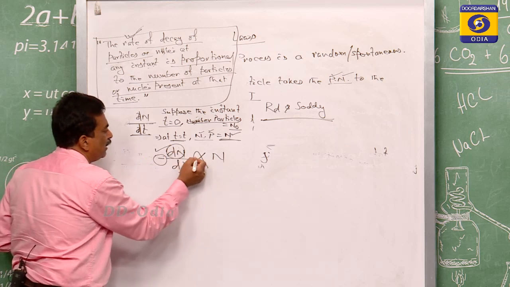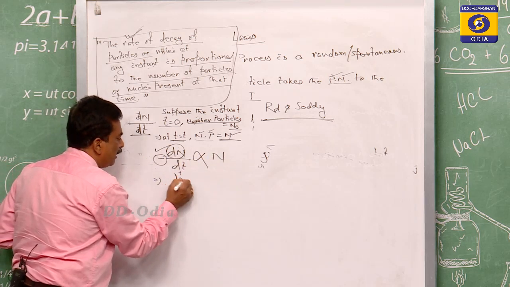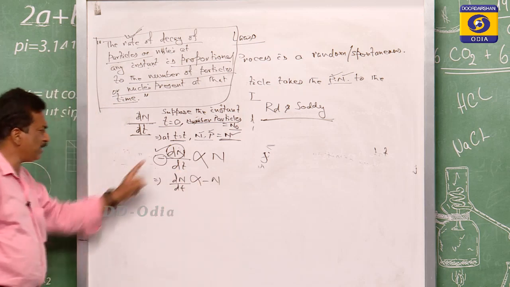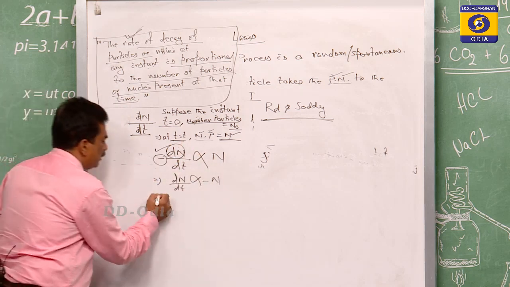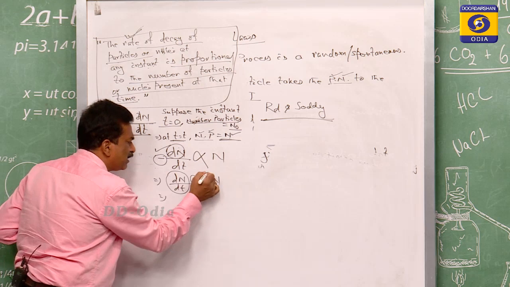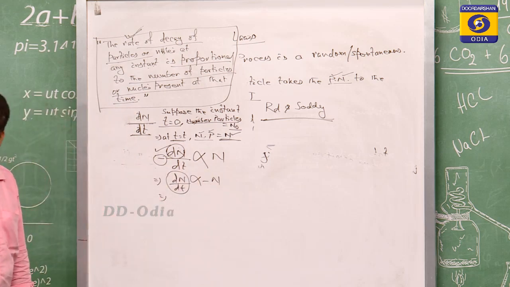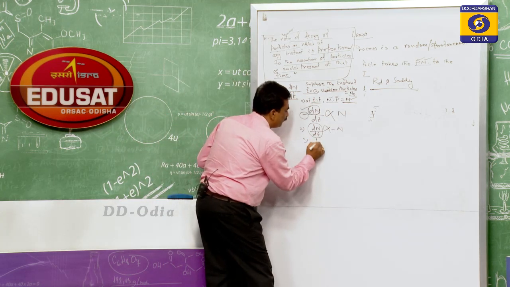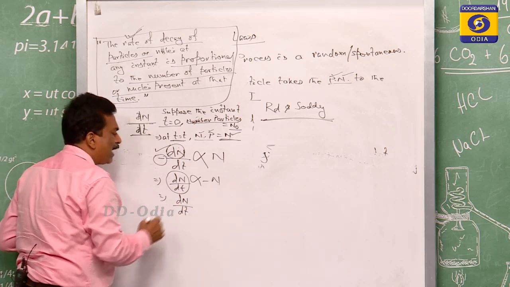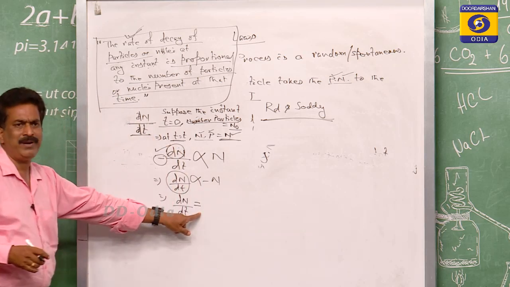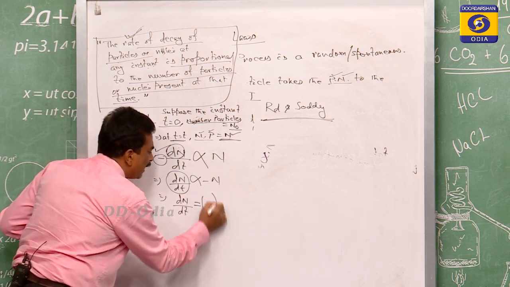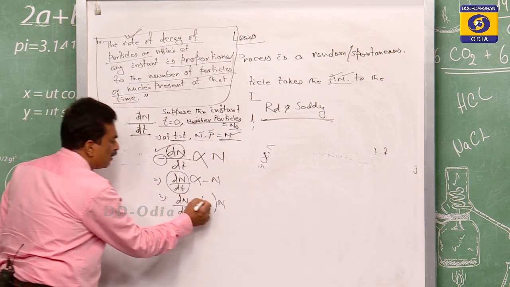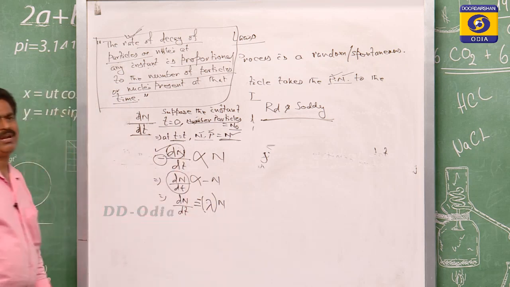So, minus dN by dt is proportional to N. This can be written as dN by dt is proportional to minus N, where I have taken the minus sign to the right side. If the proportionality is removed, there will be an equality sign and a constant will arise, which you know very well. That constant is taken as lambda.